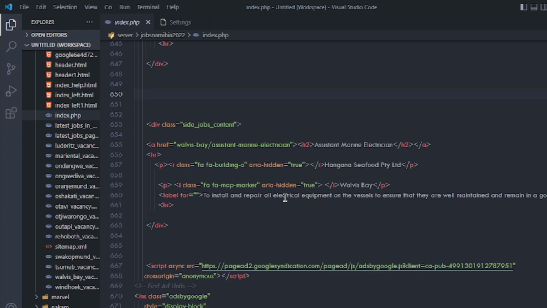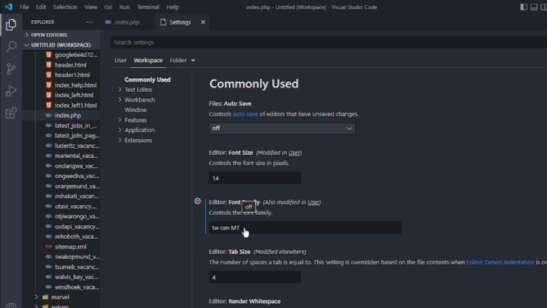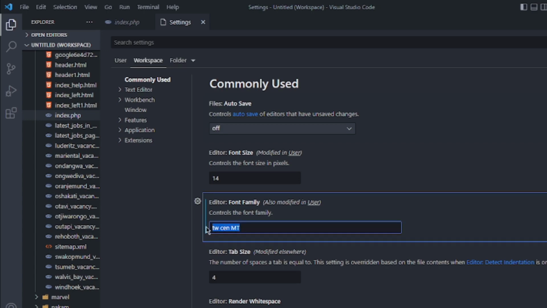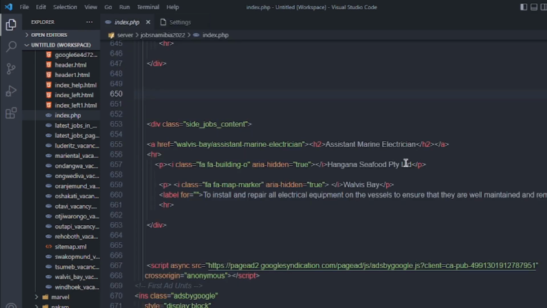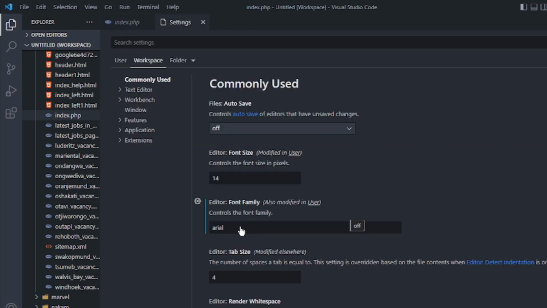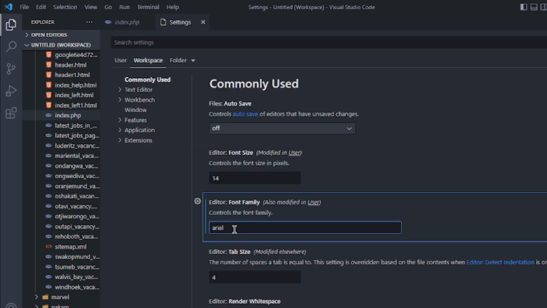to TW Cen MT. Now let's say you wanted to add a different font, maybe Arial. Type Arial, come back here, and as you can see, the font has changed to Arial. So that's where you can change your font family. I'm just going to change this back to TW Cen MT.